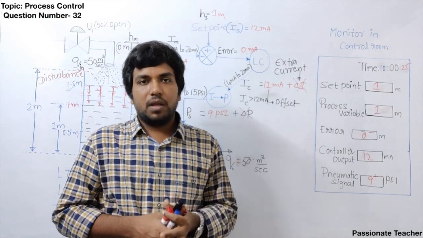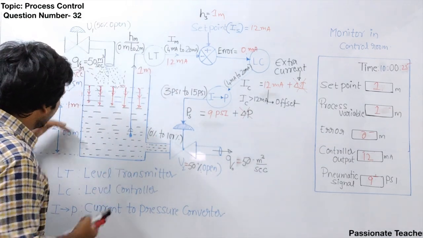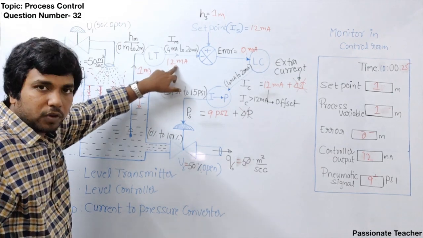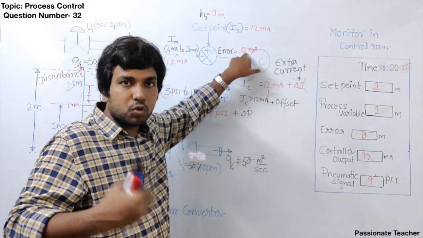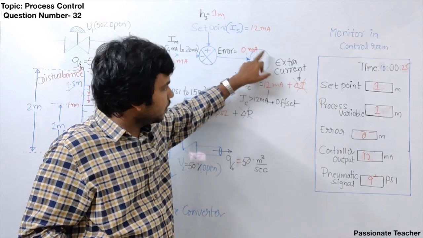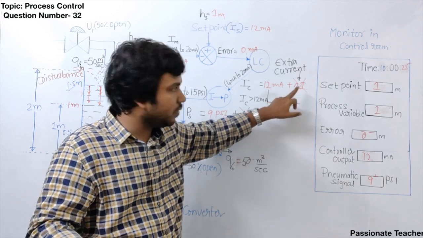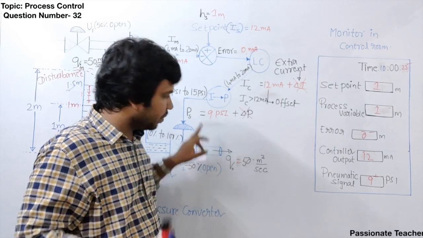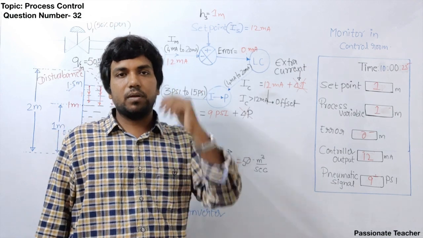Suppose by chance the water level is reduced from 1 meter because of some problem. Then what is going to happen? Here the current will be less than 12 milliamperes, and if the current is less than 12 milliampere, then you are going to get positive error, and if the positive error comes, as it is taking reverse action, then we are going to get a negative value of delta I. That means the overall value will be less than 12 milliampere and the overall pressure will be less than 9 psi and the flow rate will be less than 50 meter cube per second. So the water level is going to increase.